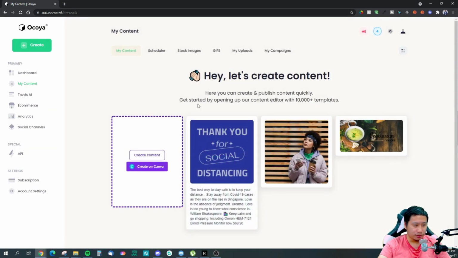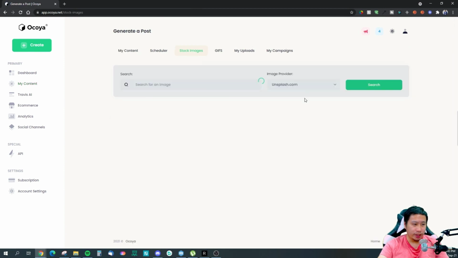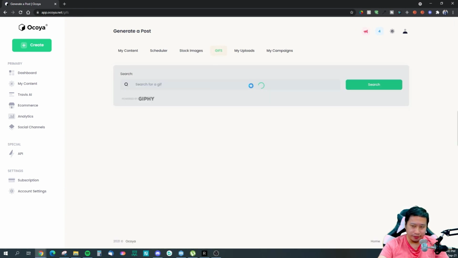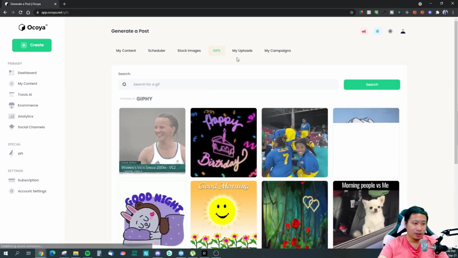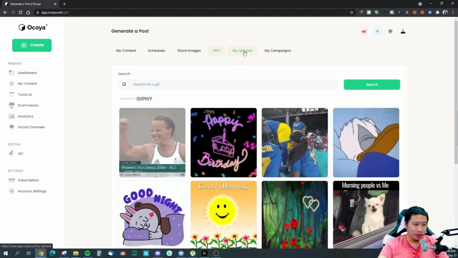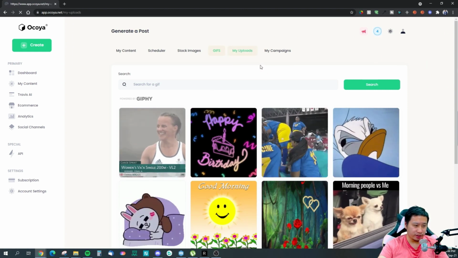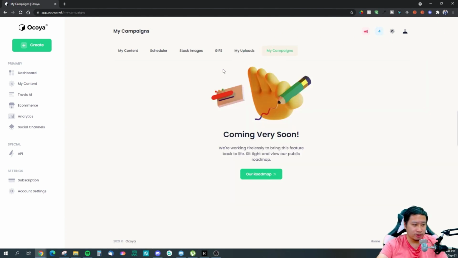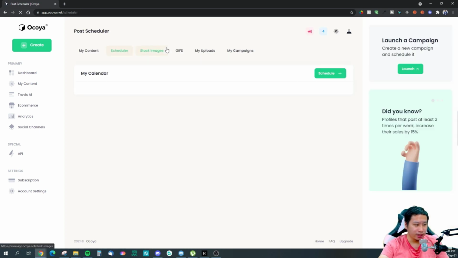They also have stock images, and they have images from Unsplash, from Pexels, from Pixabay. They have GIFs from Giphy as well, right? So you can post Giphy. You can check. These are your own uploads, right? And then you can check your campaigns, which are not ready yet.